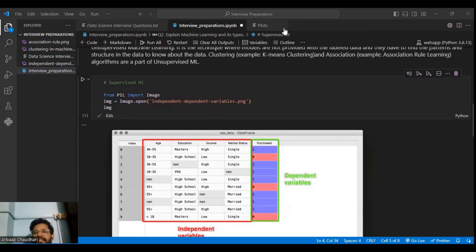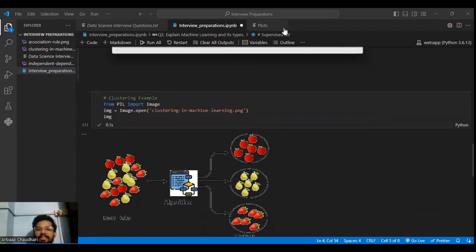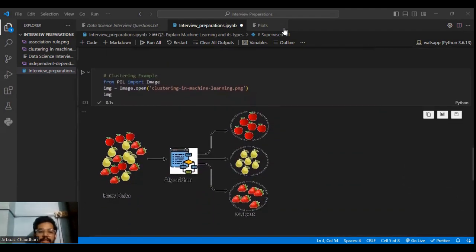Clustering means suppose a data set is there, and we have to cluster it into three types. Suppose this was the raw data we got from the client, and he has told us to separate all this data into three clusters.